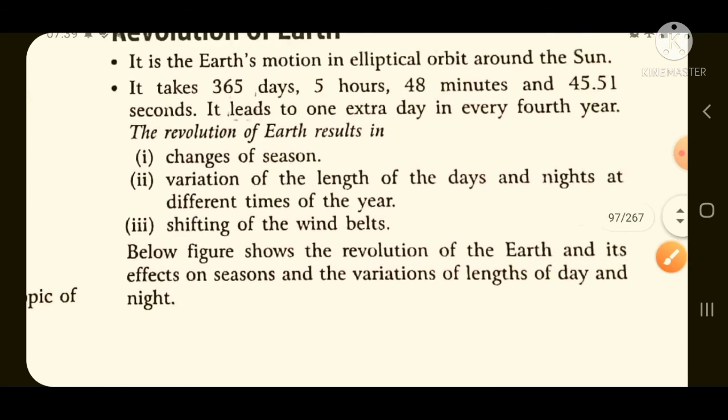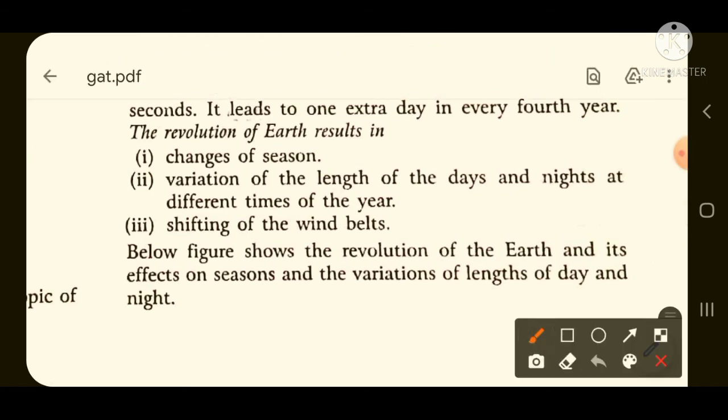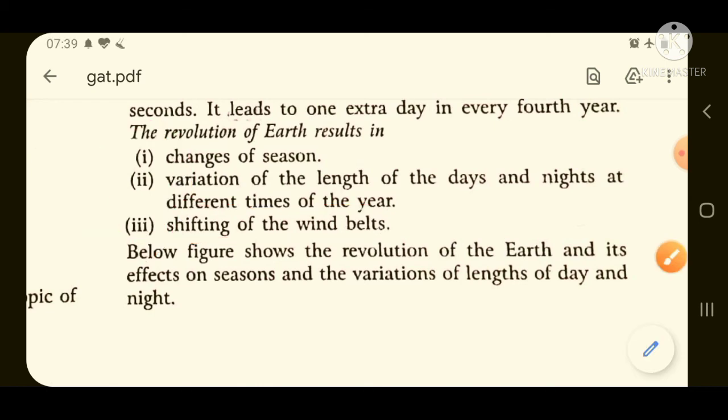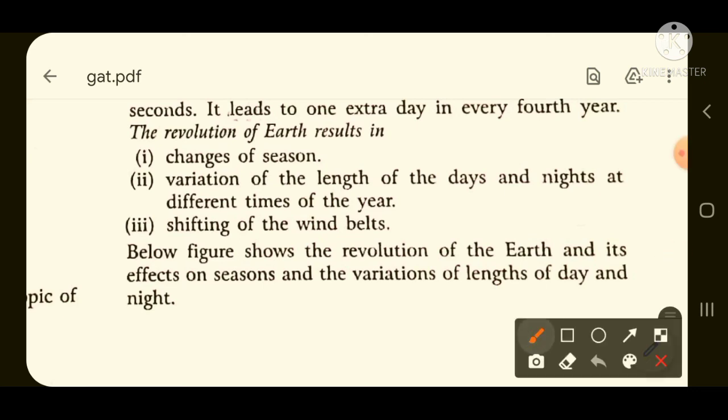And shifting of wind belts also occurs due to the revolution of the earth. So these 3 points you have to keep in your mind, because any one will come in the upcoming examination of NDA 2021.